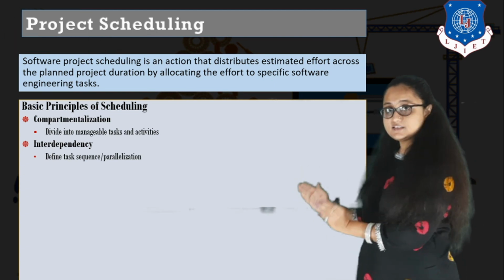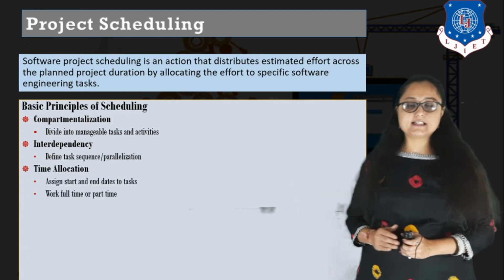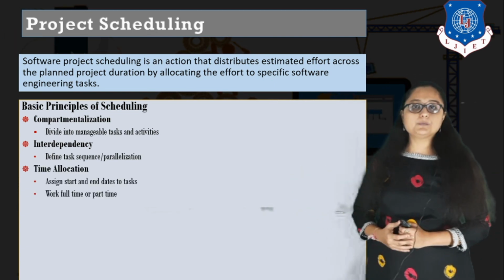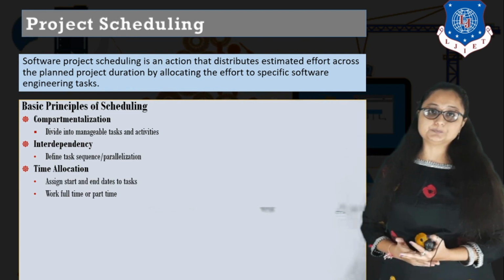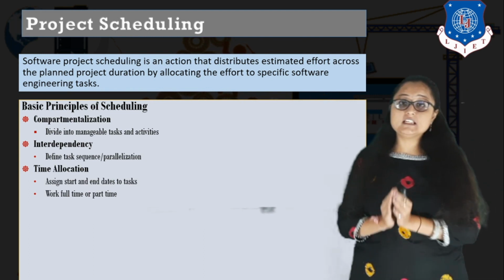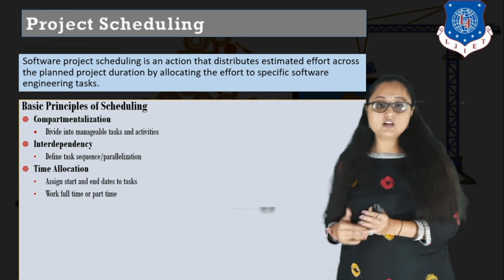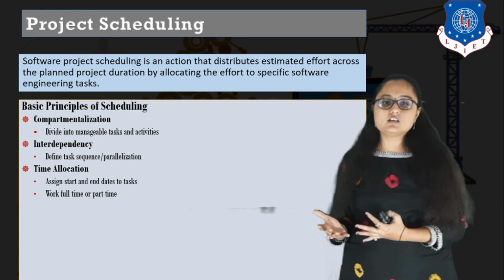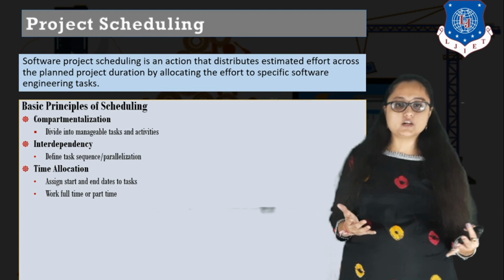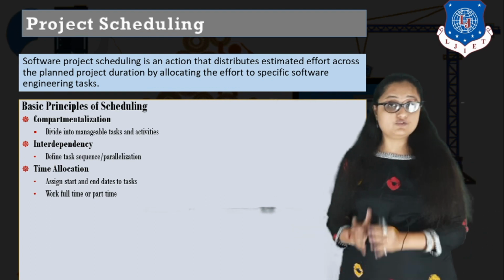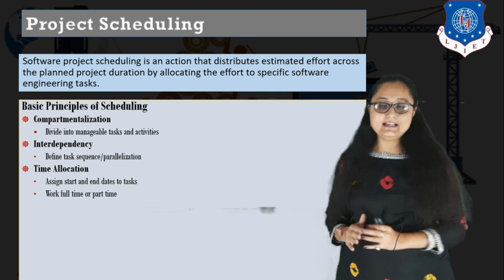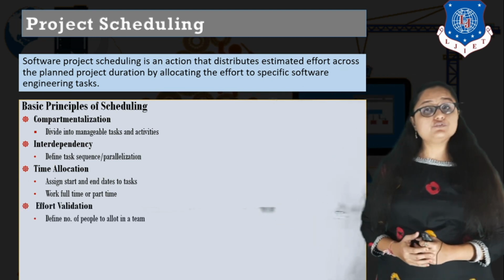So that is the next principle of project scheduling. The next principle is time allocation. You have to assign a start date and end date to every task, right? So also that task may be full-time or it may be part-time allocation, but you have to assign a start date and end date.